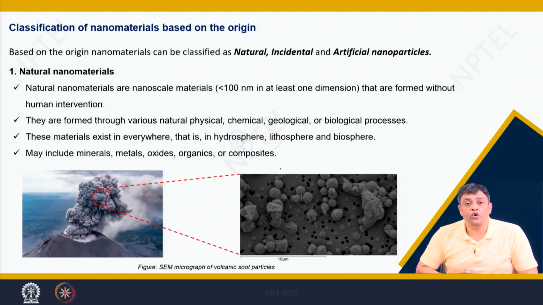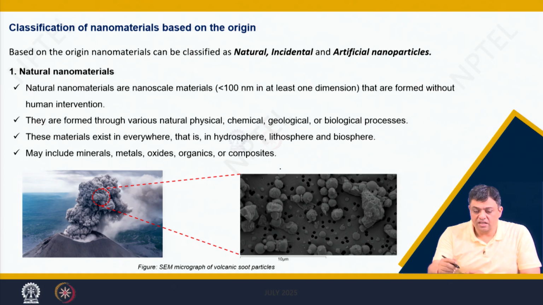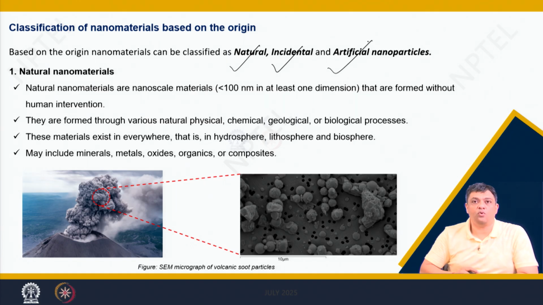So, based on the origin of nanomaterials, they are classified as natural, incidental or artificial nanoparticles. These nanoparticles are naturally occurring. So, what will you call them? As the name suggests, you will say they are natural nanoparticles, they are occurring naturally.